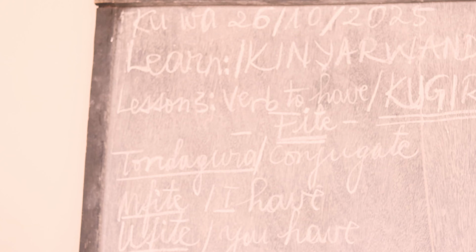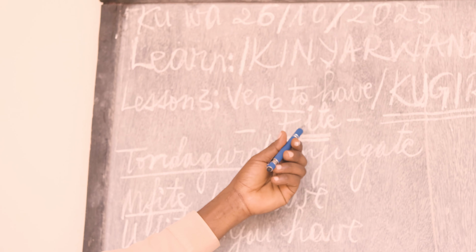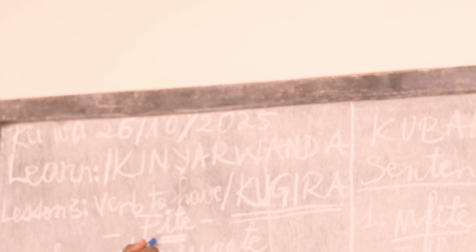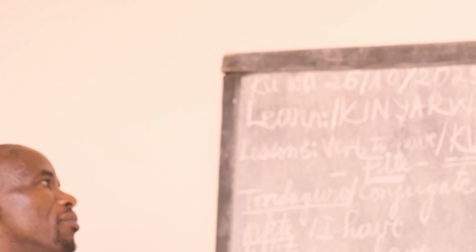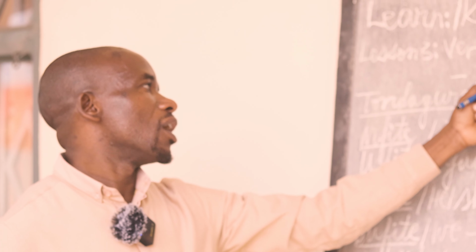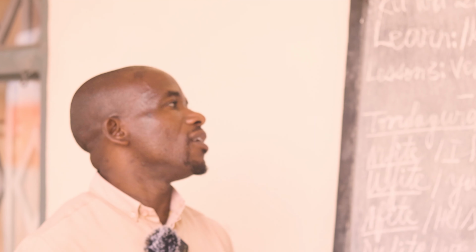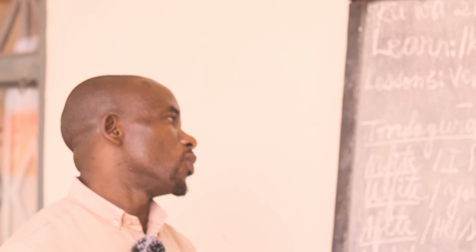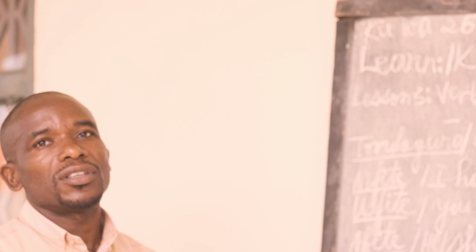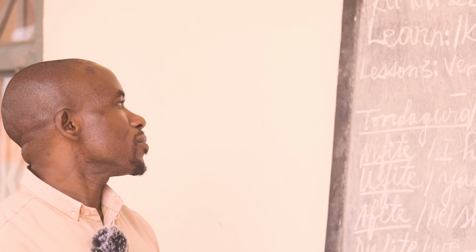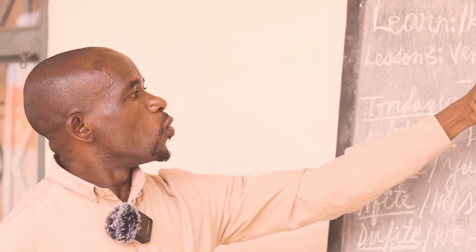When used in sentences, it changes and becomes Fite. KUGIRA in infinitive form, but when used, it becomes Fite, and we add the subjects as you will notice here as follows. So are you ready now? So let's start. KUGIRA.